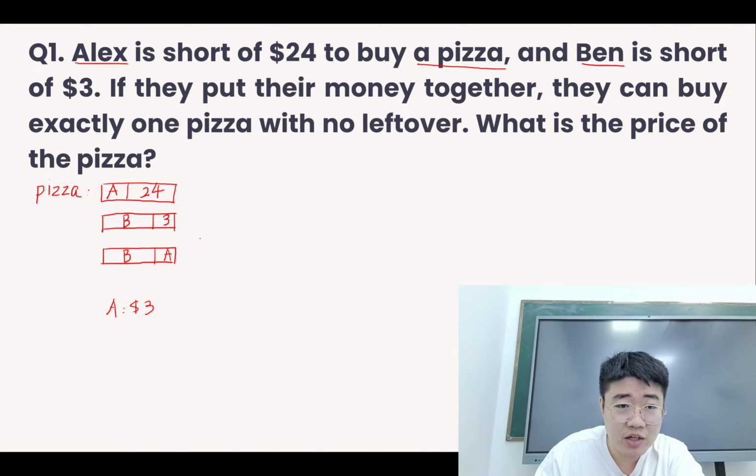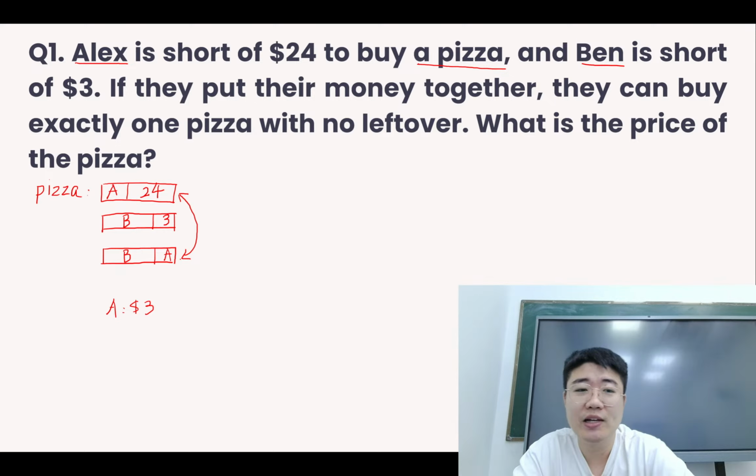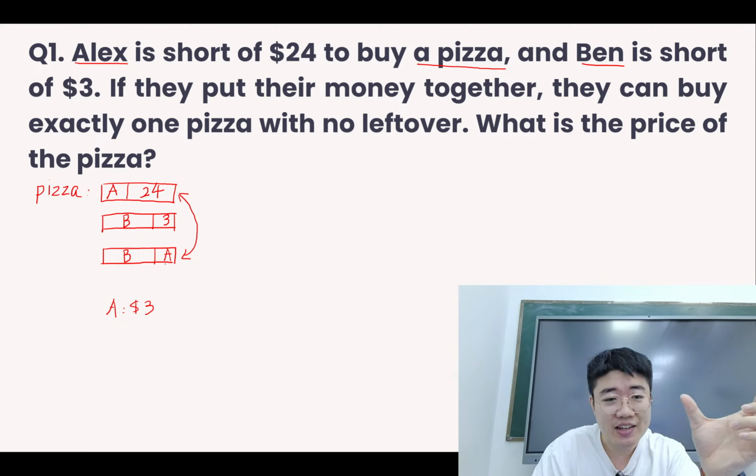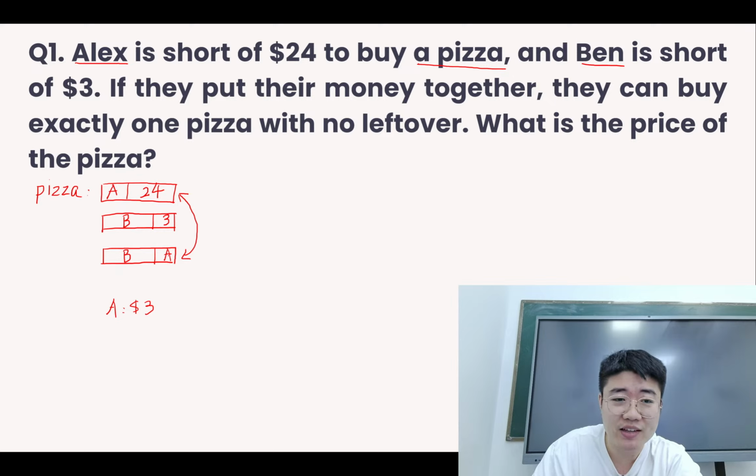Then if you compare it to the other model, comparing these two, what can we notice? You see that the amount of money for Alex plus $24 is equal to the price of one pizza. Then here is also the amount of money for Alex plus the amount of money for Ben, which also gives us one pizza. So the A part is the same. If we ignore the A part, then we know that this 24 and B are also the same.